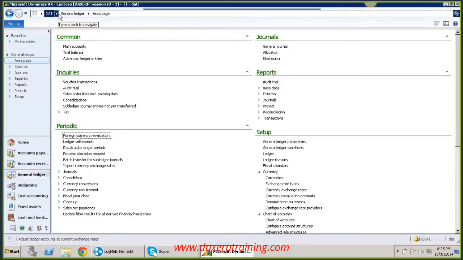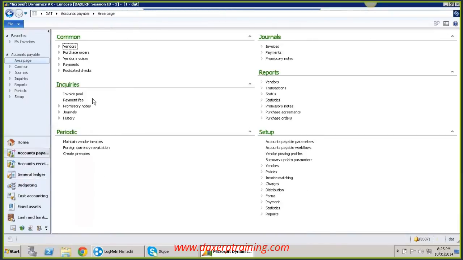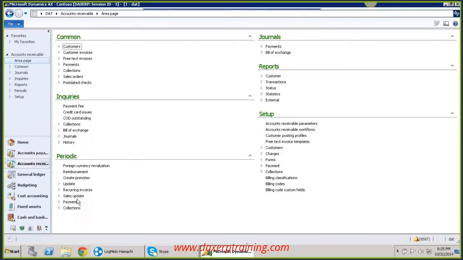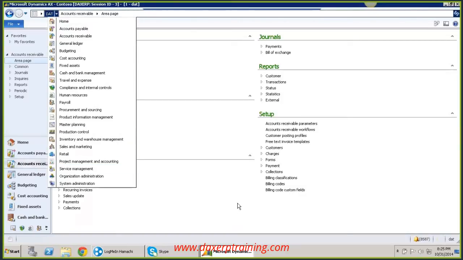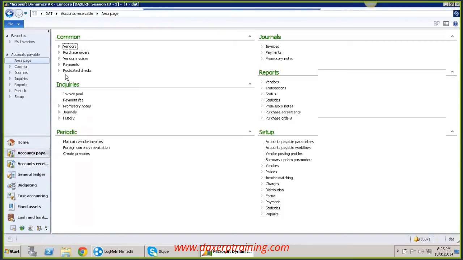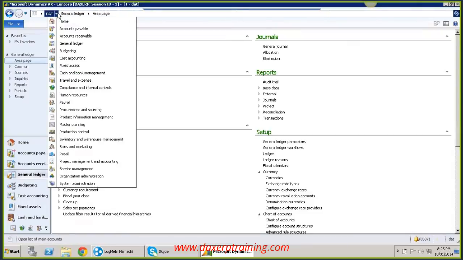You can navigate to your modules. Okay, we call these modules: general ledger module, accounts payable module, or accounts receivable module. Okay, these are all our modules. You can navigate to your modules from here. You can also navigate to your modules from here. If you want to go to the accounts payable module, click here. You can see the accounts payable module. If you want to see the general ledger module, click here. You can see the general ledger module. You can go from here or from here, depending on the way you want. You get habituated. I normally use this one, so I always go from here.